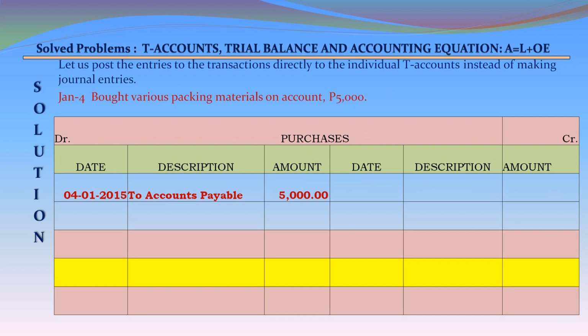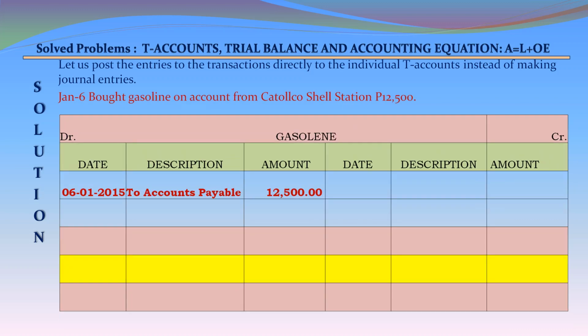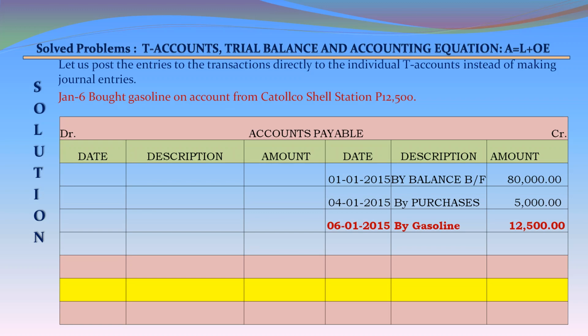January 4. Bought various packing materials on account 5,000. Purchases account on the debit side: January 4, 2015, to accounts payable 5,000 debit. Accounts payable account: January 1, 2015, by balance brought forward 80,000, and this transaction, January 4, 2015, by purchases 5,000 credit. January 6. Bought gasoline on account from Catalico Shell Station 12,500. Gasoline account, debit side: January 6, 2015, to accounts payable 12,500 debit. Accounts payable account on the credit side: January 6, 2015, by gasoline 12,500 credit.